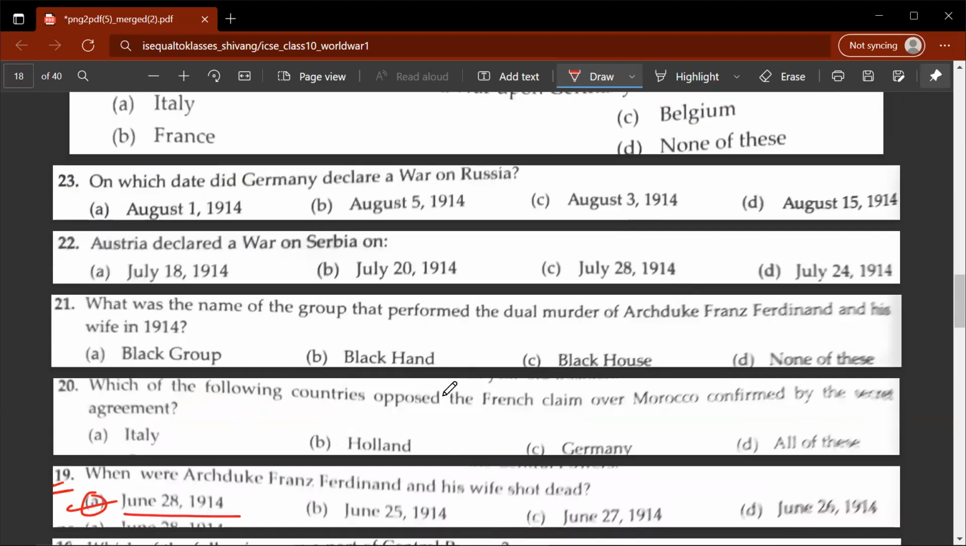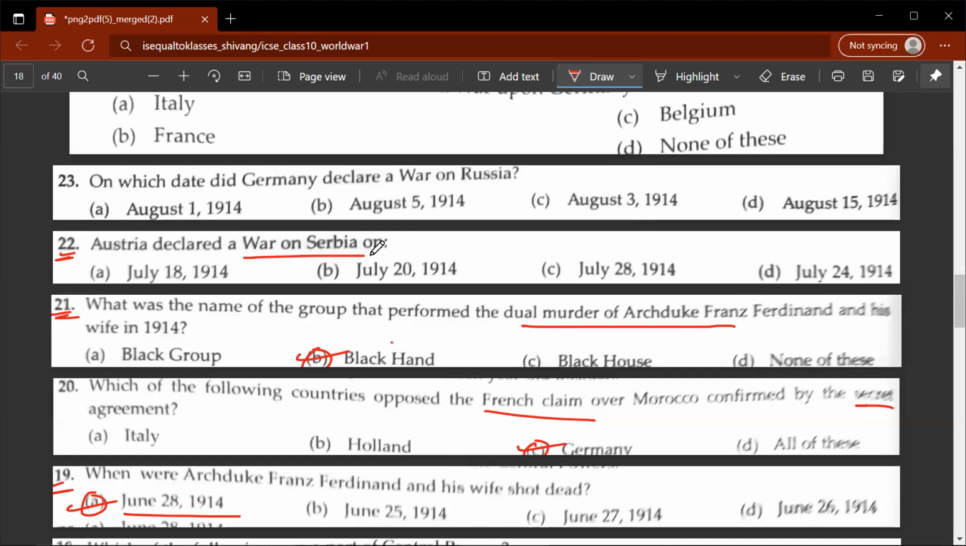20th question, which of the following countries opposed the French claim over Morocco confirmed by a secret agreement? So in this question, the correct answer would be C, Germany. 21st question, what was the name of the group that had performed the dual murder of Archduke Franz Ferdinand and his wife in 1914? This was a Serbian extreme nationalist group known as Black Hand.